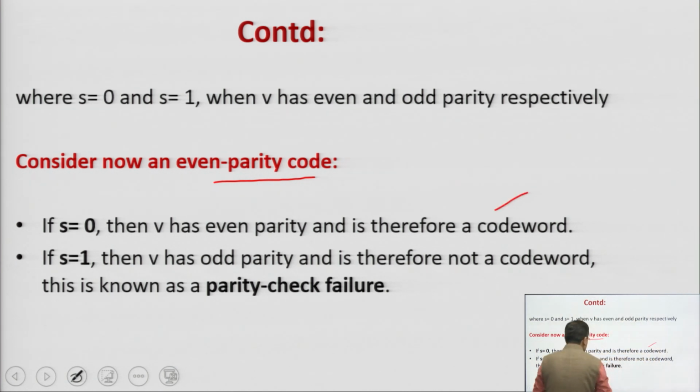Simply put, if S is equal to 0, it means there is no error. It means the received code word is correct. You are getting the correct code word and there will be no error. So, S is equal to 0 means you are receiving the correct code word.